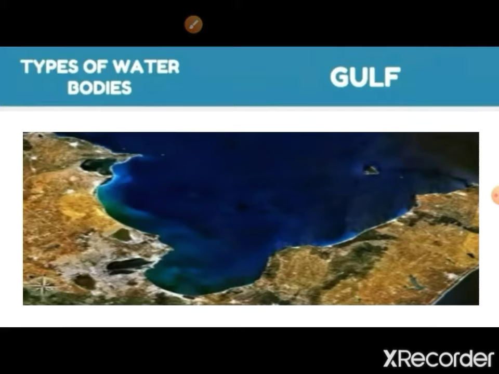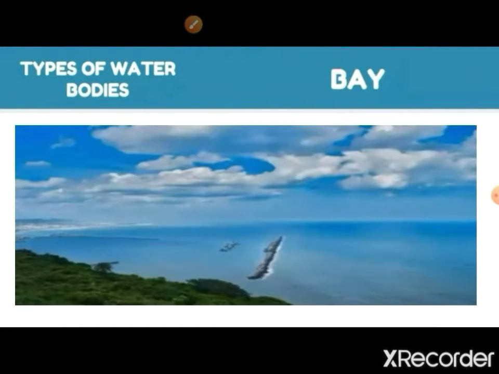Gulf. A gulf is a large area of an ocean or a sea that is surrounded by land. For example, Gulf of Kutch. Bay. A bay is a body of water which is partly enclosed by land. It has a wide mouthed opening of land and is joined to the sea or other large water bodies. For example, Bay of Bengal.